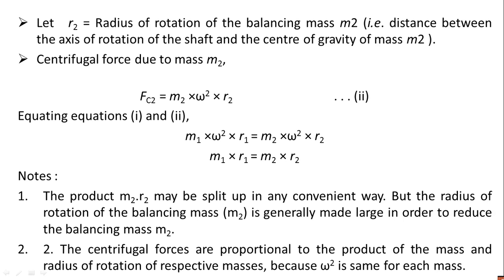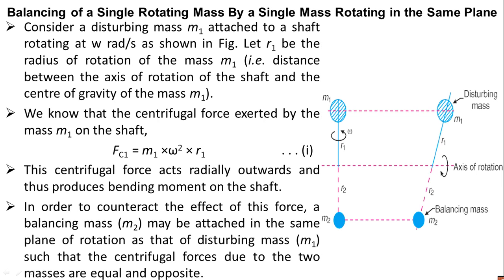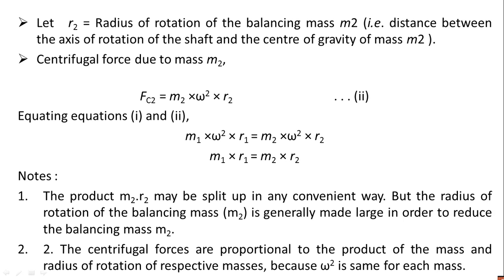So m1 omega square into r1 equals m2 omega square into r2. Omega will be cancelled because it is the same on both sides. So we are left with m1 r1 equal to m2 r2. That is the condition.